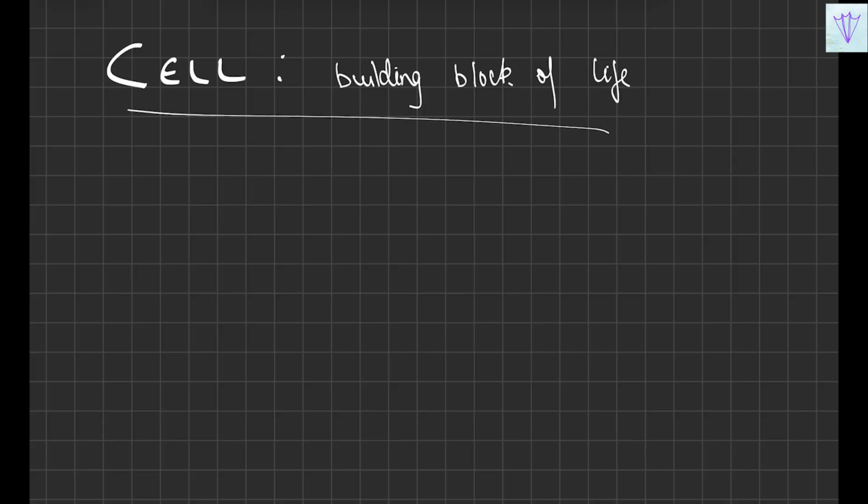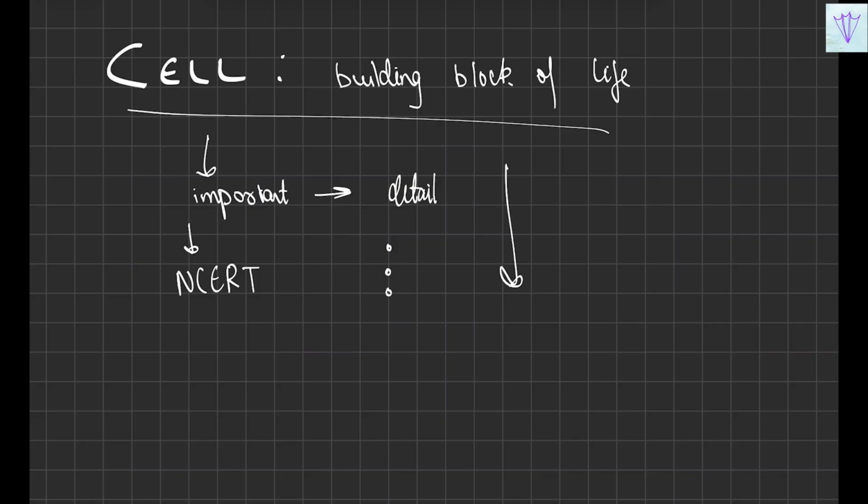So, first we'll be understanding the important key concepts of this chapter in detail, and then we'll be giving a quick NCERT reading, and we'll make sure that each and every point in NCERT is explained properly in detail, and we get to remember all the things properly in a methodological manner.